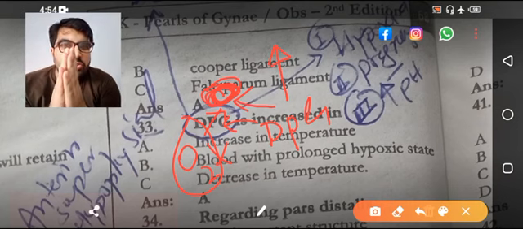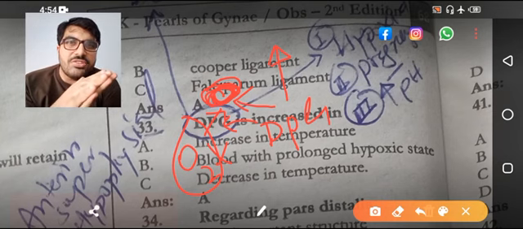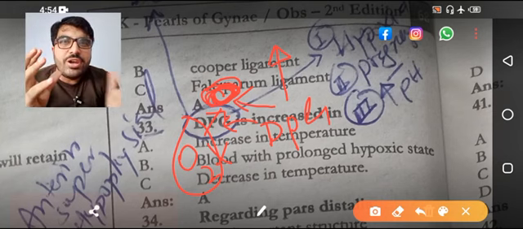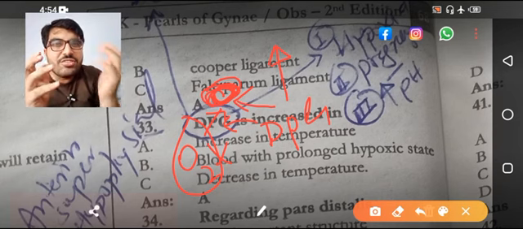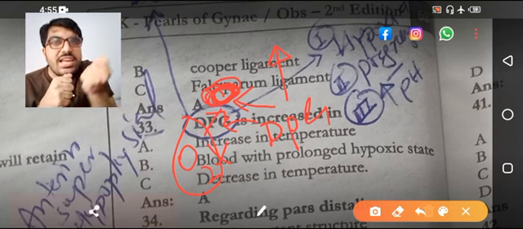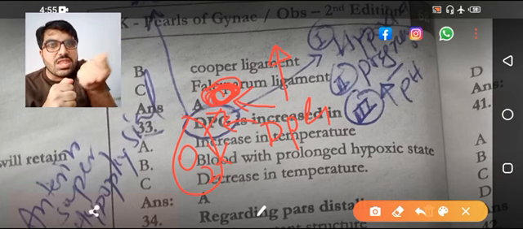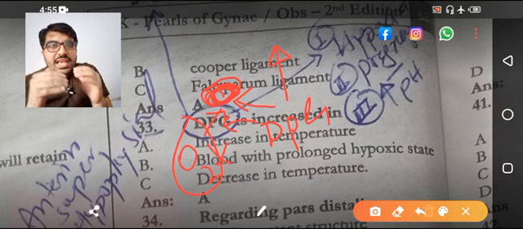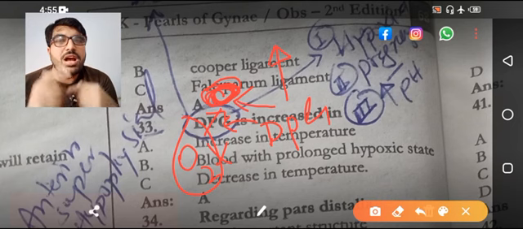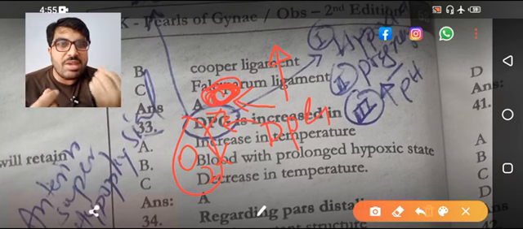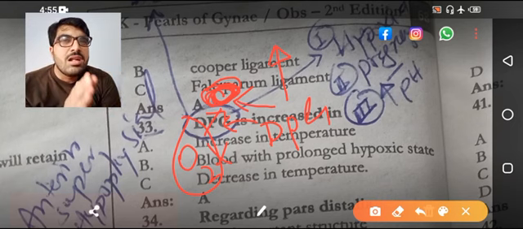If the hemoglobin dissociation curve is moving to the right, it means what? The affinity of hemoglobin for oxygen is decreasing. If the affinity for oxygen is decreasing, there will be release of oxygen to the tissues. So there is a Bohr phenomenon and reverse Bohr phenomenon. We will not go into the detail, but right now I am giving you the basic concept.